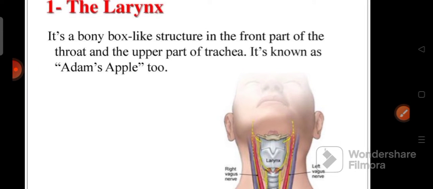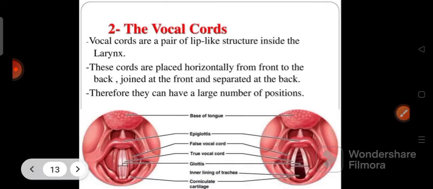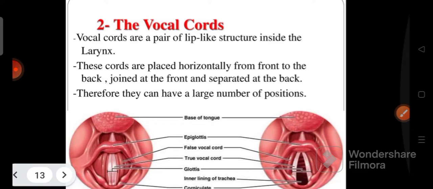It is a bony box-like structure in the front part of the throat and the upper part of the trachea. It's known as Adam's apple. So where is it? It is located in the front part of the throat and the upper part of the trachea.